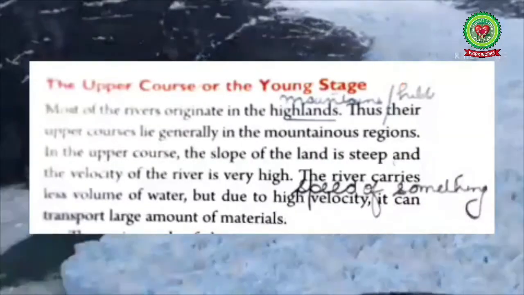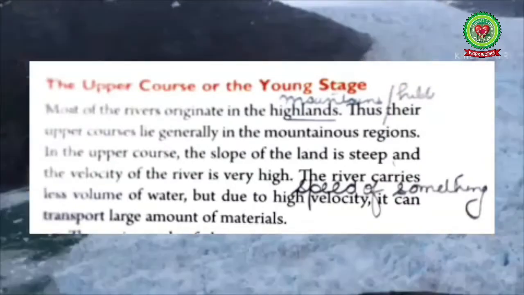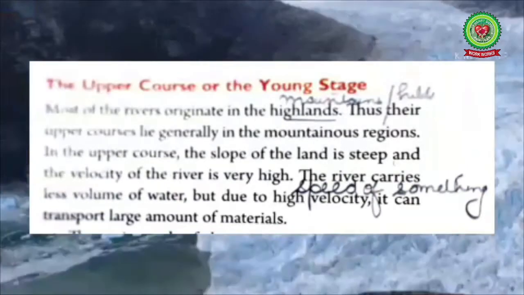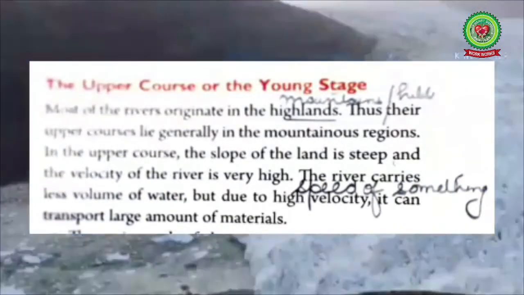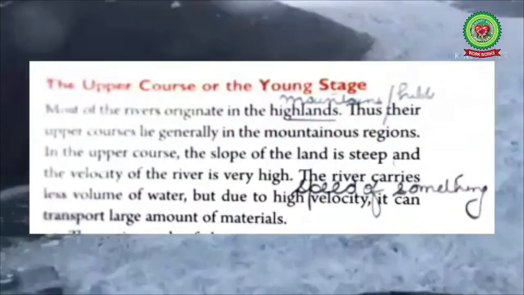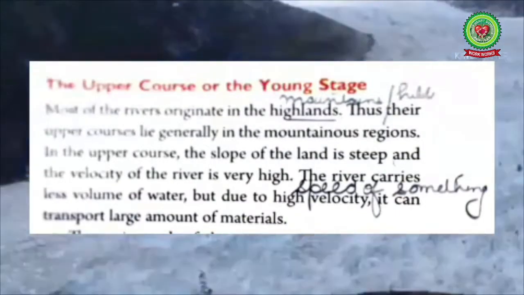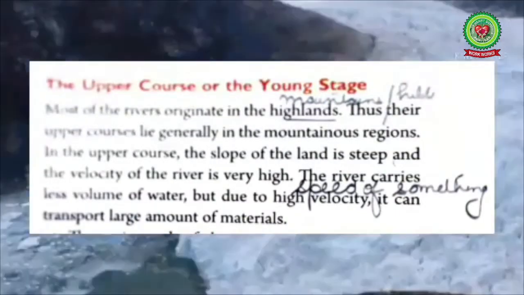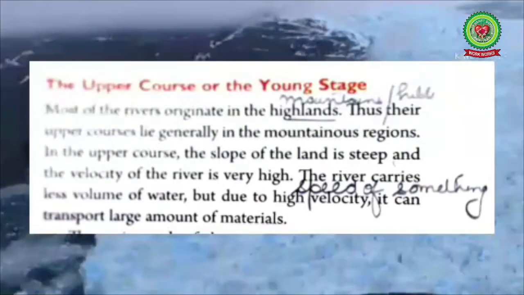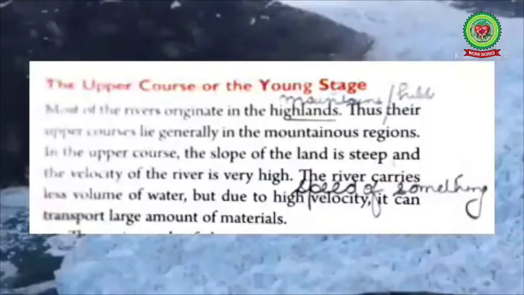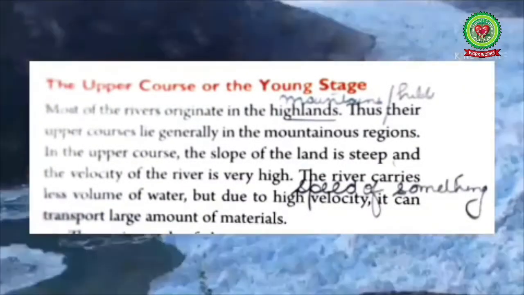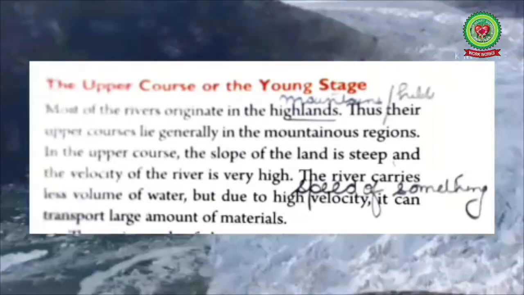The upper course or the young stage. Most of the rivers originate in the highlands. Thus, their upper course lies generally in the mountainous regions. In the upper course, the slope of the land is steep and their velocity, meaning speed of the river, is very high. The river carries less volume of water, but due to its high velocity, it can transport a large amount of material, and this we have already discussed in our last video.